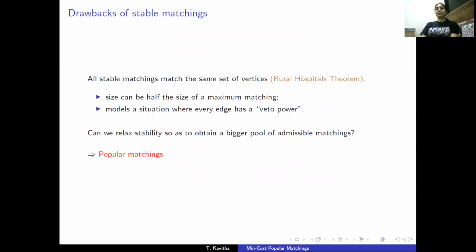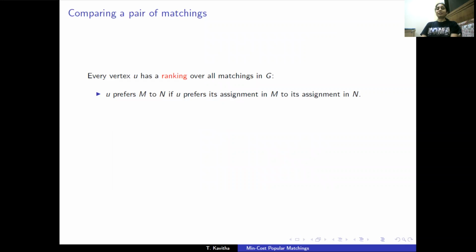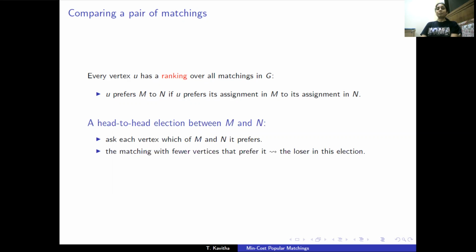Can we relax stability a little so as to obtain a larger pool of feasible or admissible matchings? Popularity is a natural relaxation of stability. The ranking a vertex has over all its neighbors extends naturally to a ranking over all matchings as follows. We say vertex U prefers matching M to matching N if it prefers its assignment in M to its assignment in N. Now we can compare two matchings M and N as follows. We'll ask every vertex which of these two matchings it prefers and count the number of vertices that prefer each of the two matchings. And the matching that has fewer vertices that prefer it is the loser in this election.